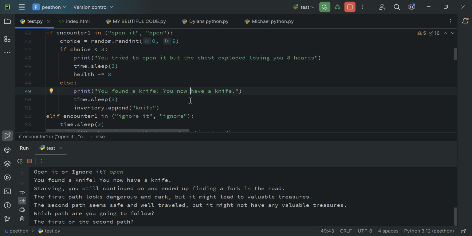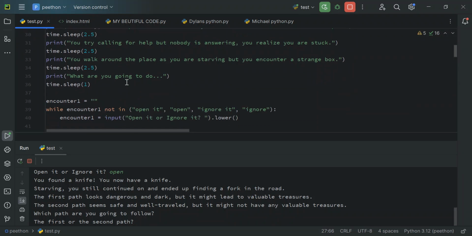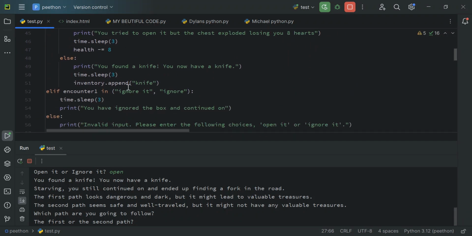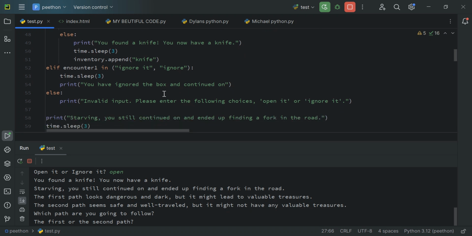You have found a knife, inventory append knife. Inventory.append knife pretty much brings this knife into my inventory, making it possible to see it in my inventory. Now, previously, this inventory is empty, but now it's gonna have a knife in it. Now, if ignore it, yeah, I've ignored the box and moved on.